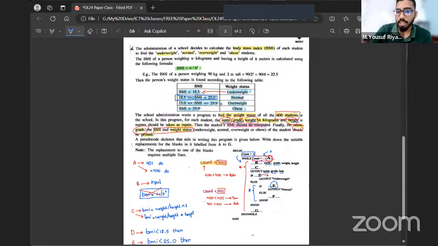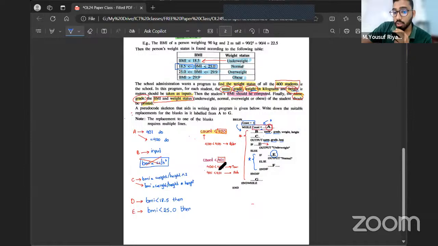Because if you mention the whole condition, normally if you have multiple conditions, like BMI should be greater than 18.5 and BMI should be less than 25.0, in those scenarios you use an and statement. But here it is not suitable, because for that section, it only comes if BMI is greater than or equal to 18.5. So the most suitable one is like this. Is that clear? Regarding whether you will get marks for other things, it depends on your marking scheme, basically the person who is making your marking scheme. Clear?